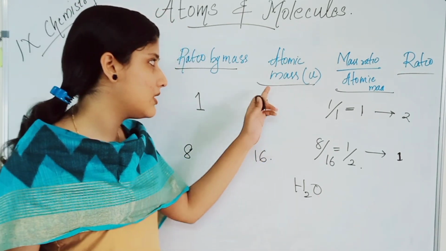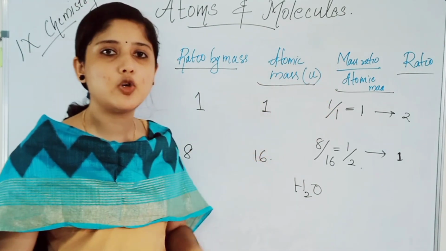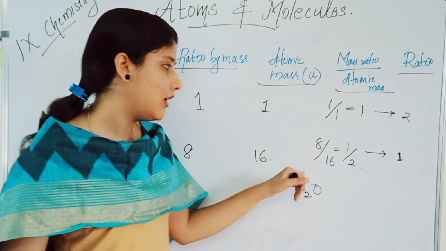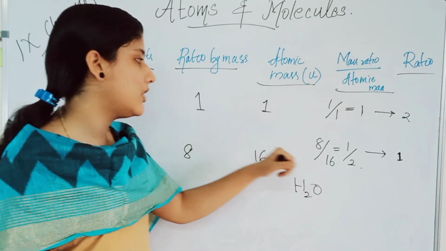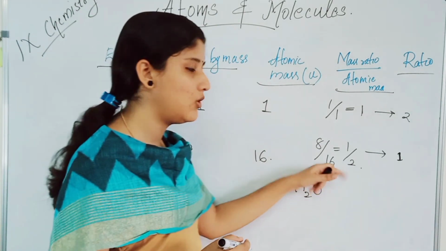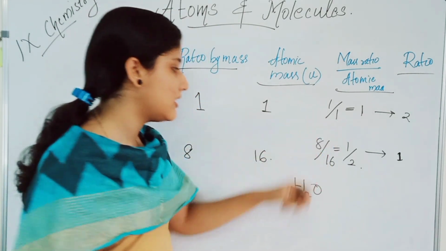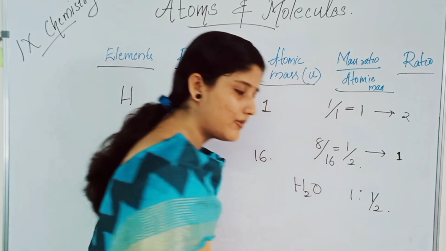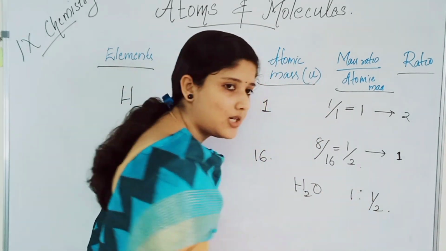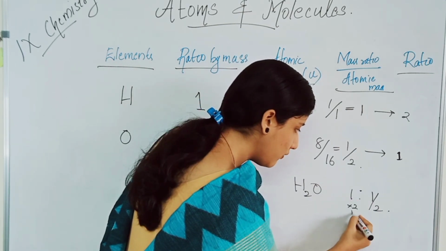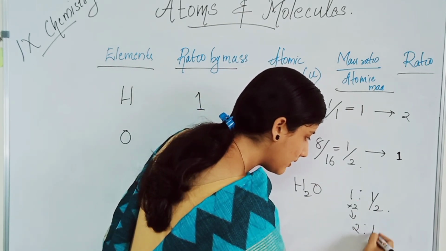The next table is what? Mass ratio by atomic mass. The ratio is 1:1 for hydrogen, and similarly for oxygen it is 8 by 16, that is 1 by 2. So to make this 1:1 by 2 ratio a whole number ratio, you have studied, isn't it, to multiply both sides by 2. If you multiply this by 2, what will you get? 2:1.